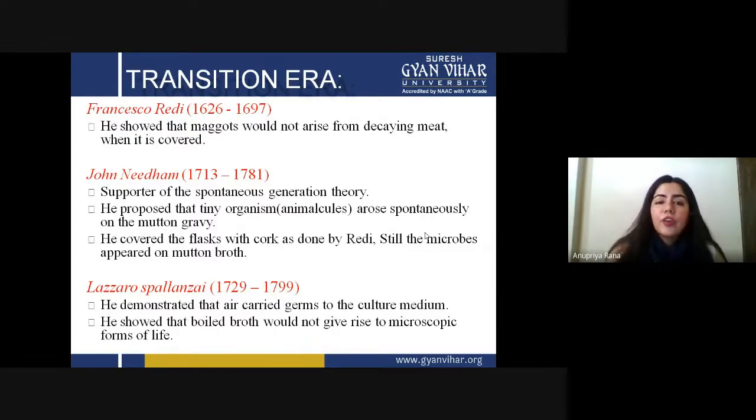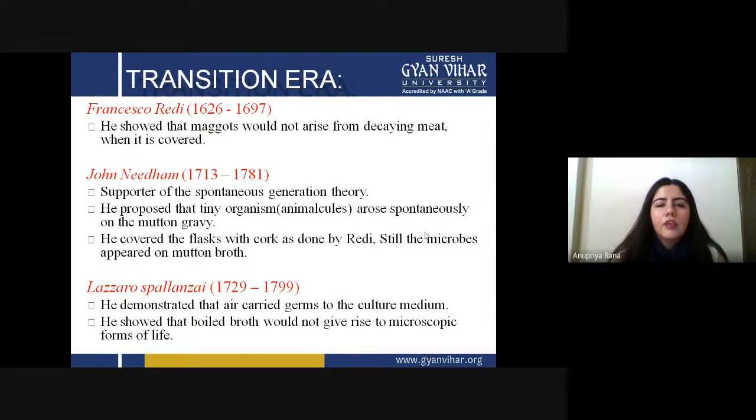If we see the transition era here, what happened inside the transition era? The very first was Francesco Redi. This transition era was all about brainstorming, but some very important discoveries came from it. First was Redi. He showed that maggots would not rise from decaying meat when it was covered.